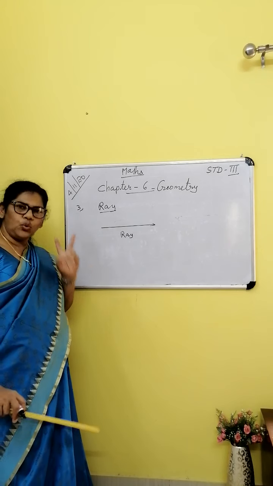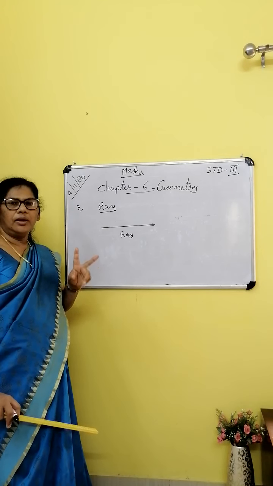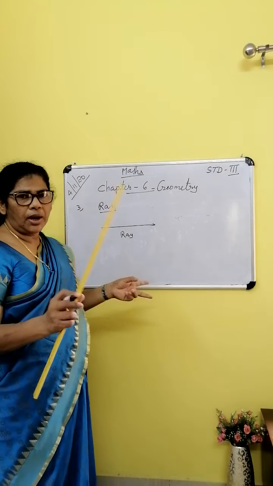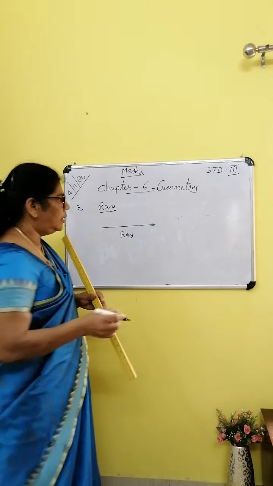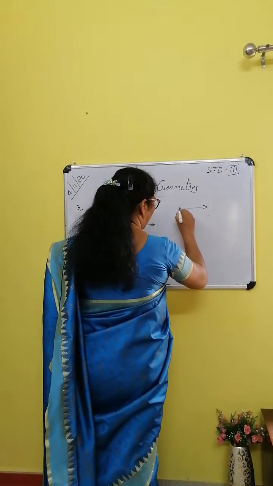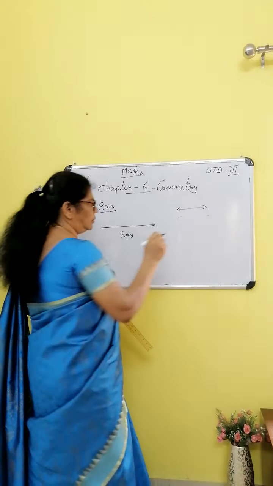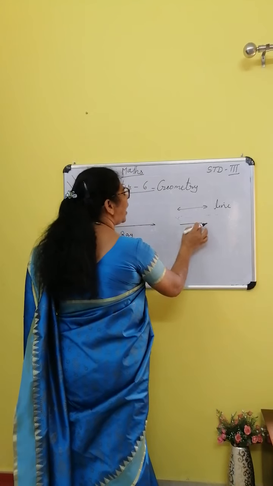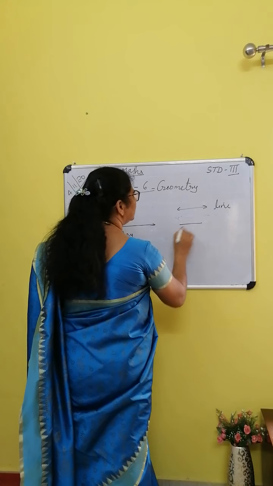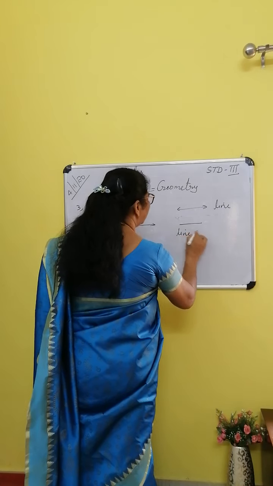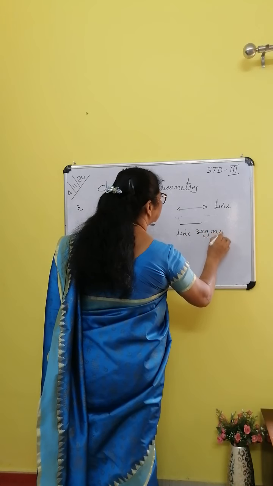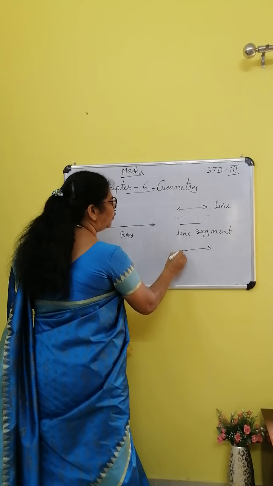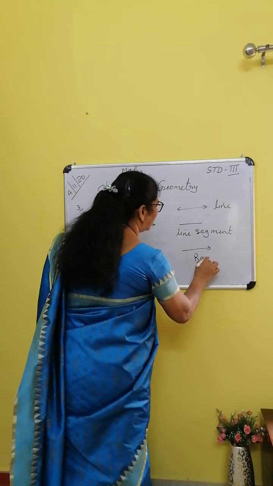The line which has two end points is called a line segment. The line which has two arrow marks is called a line. See, two arrow marks, this is called a line. It has no arrow mark and two end points, this is called a line segment. And one arrow mark and one end point is called a ray.